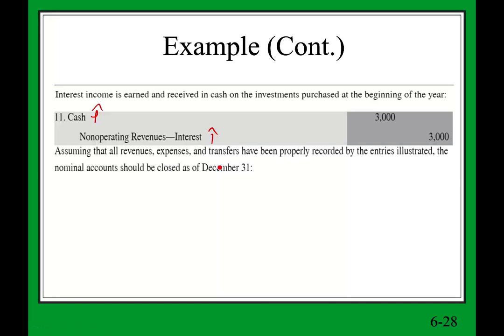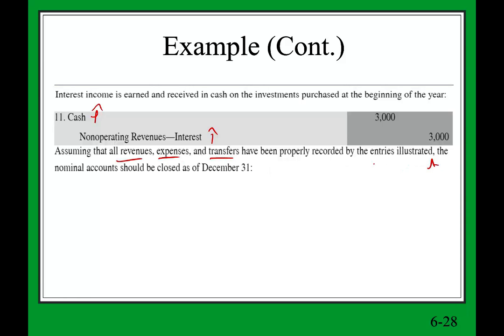Assume all revenues and expenses are transferred and transfers have been properly recorded by entries illustrated. The nominal accounts should be closed at December 31st. Of course we do. We're going to close all nominal accounts. Nominal accounts are the temporary accounts. What are the temporary accounts? All the revenues, all the expenses, and the transfers.